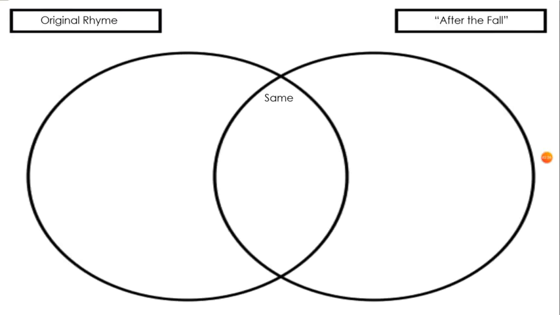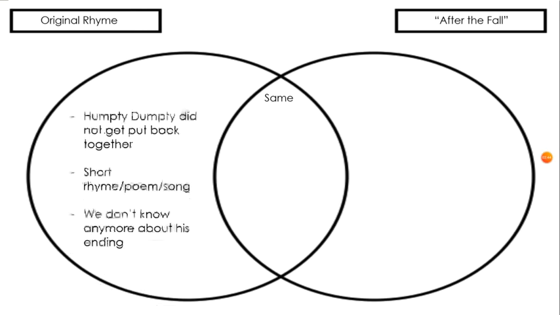And then we've got our Venn diagram here. So we're comparing the original rhyme with After the Fall. And I would explain how to use a Venn diagram and explain the words compare and contrast to my students, because first graders are not really familiar with those terms.